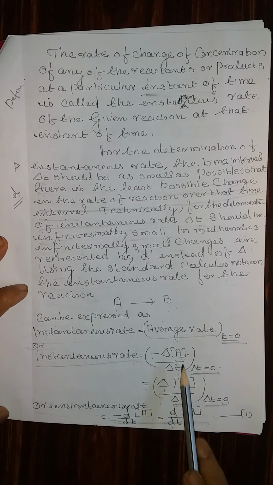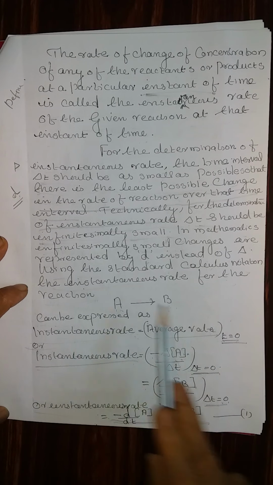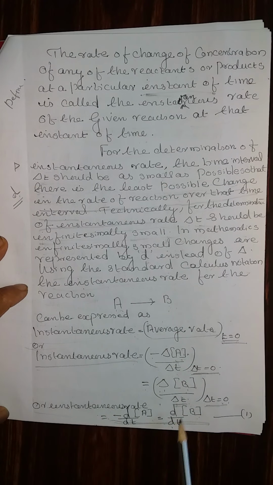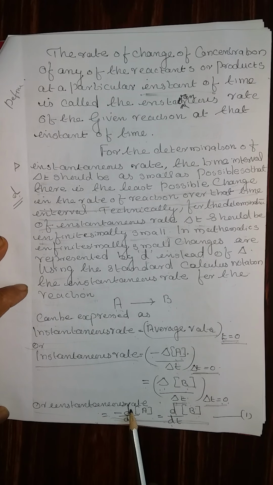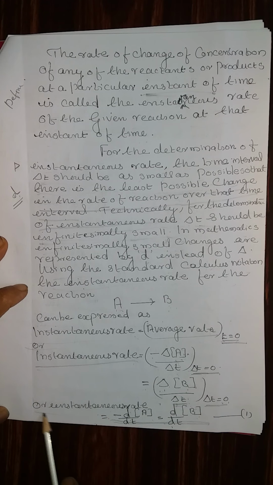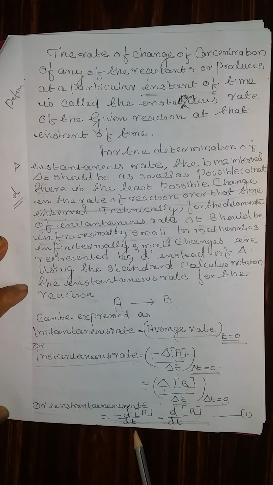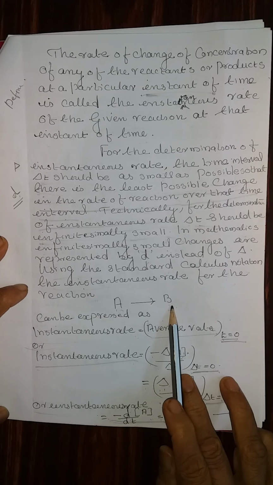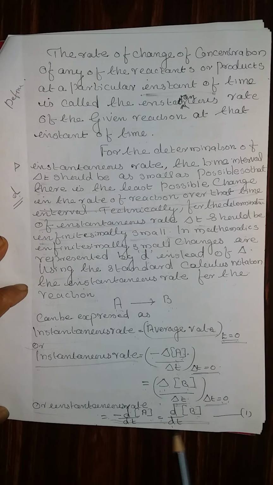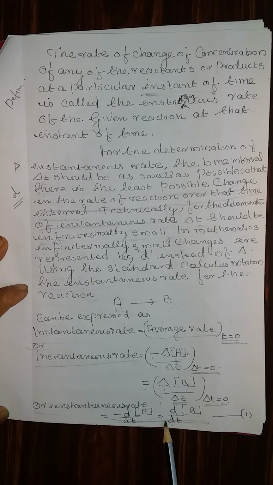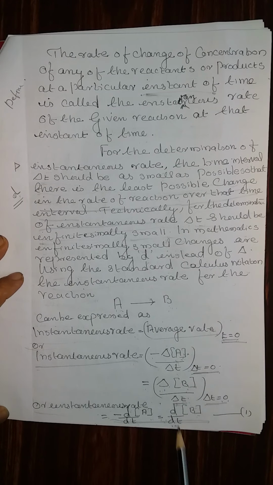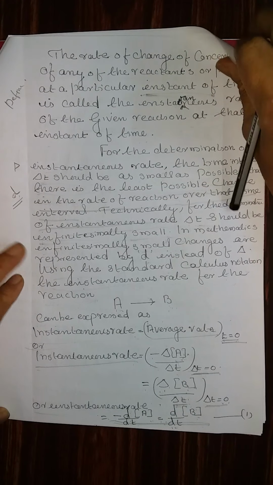Therefore, we are going to modify these two equations using the standard calculus notation small d instead of delta. That is, instantaneous rate is equal to minus, because it is a reactant, d by dt of concentration of A, which is equal to, in terms of B, because it is a product, no need of minus sign, d by dt of concentration of B.